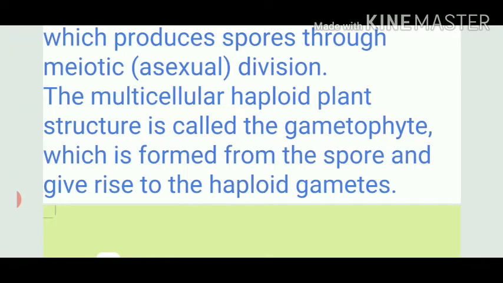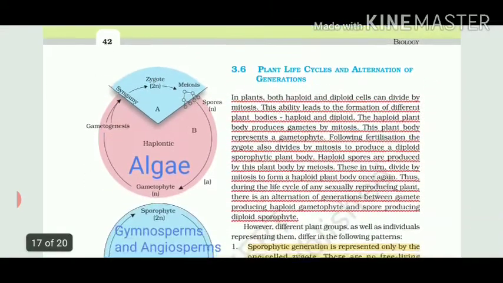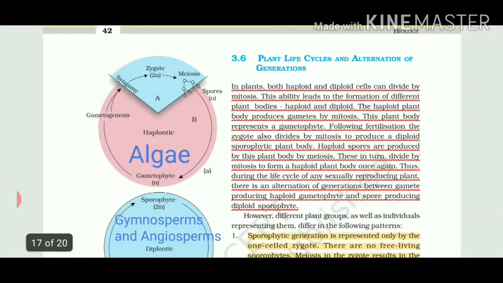And from what part is it formed? From spores. And what will it form? It will form gametes, which are always haploid. So now we will come to our main part, that is plant life cycles and alternation of generations. The very first paragraph talks about all the things which I have just shown you in the diagrams.